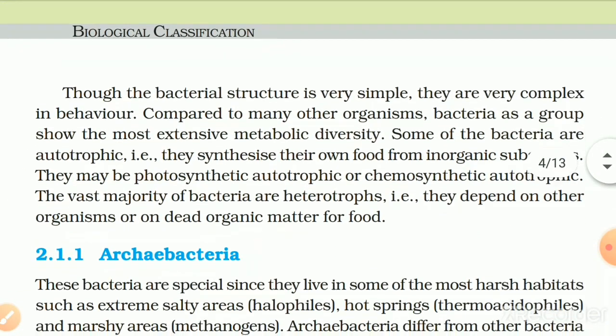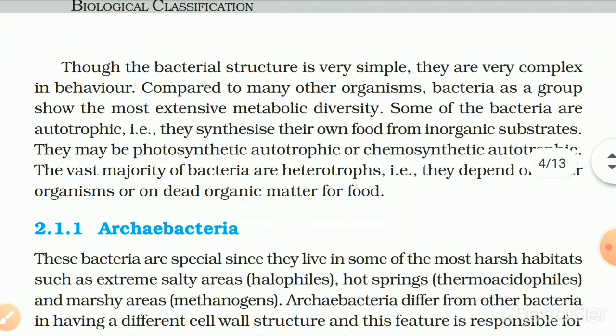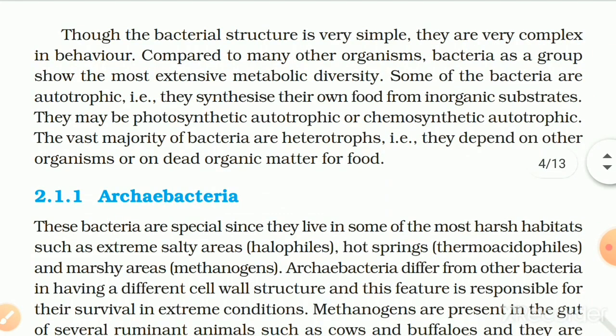Though the bacterial structure is very simple, they are very complex in behavior. Compared to many other organisms, bacteria as a group show the most extensive metabolic activity. Some of the bacteria are autotrophic, that is, they synthesize their own food from inorganic substrates. They may be photosynthetic autotrophic or chemosynthetic autotrophic. The vast majority of bacteria are heterotrophic, that is, they depend on other organisms or on dead organic matter for food.